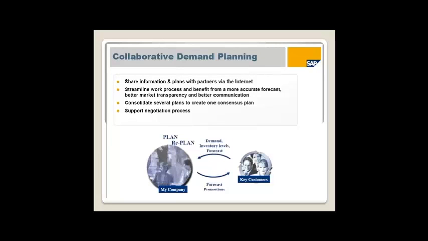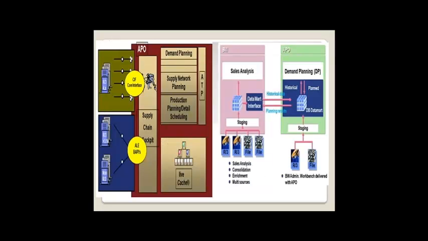And collaborative, say for example, I have a key customer. 30% of our revenue I am going to get from customer A. For that customer, I can give access, like interactive planning access, via the internet. So instead of me generating a forecast, he will give his forecast numbers. Based on his forecast numbers, I will do the production, so that whatever forecast he gives, I will supply that much quantity. That is also possible using collaborative demand planning.